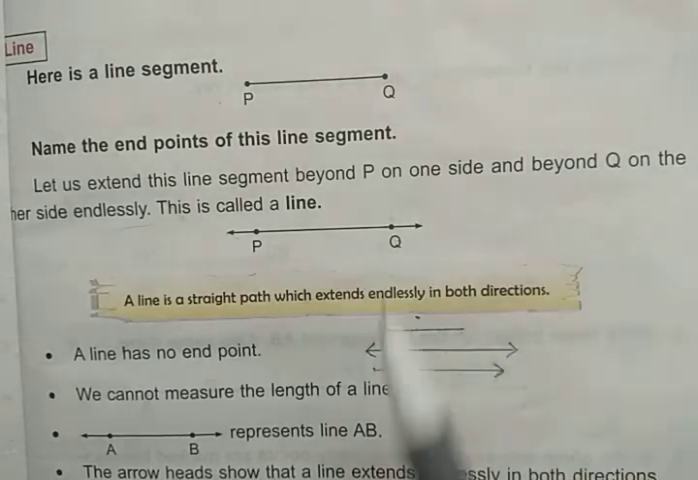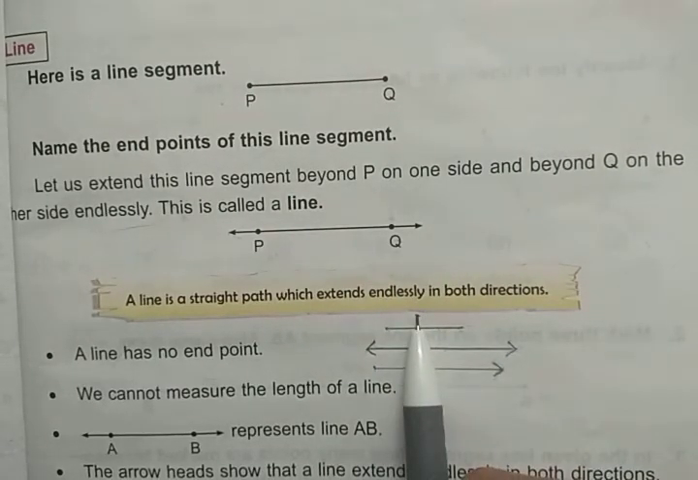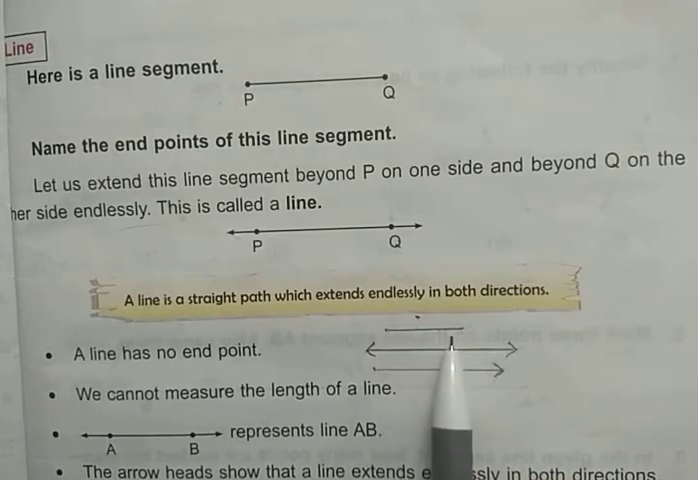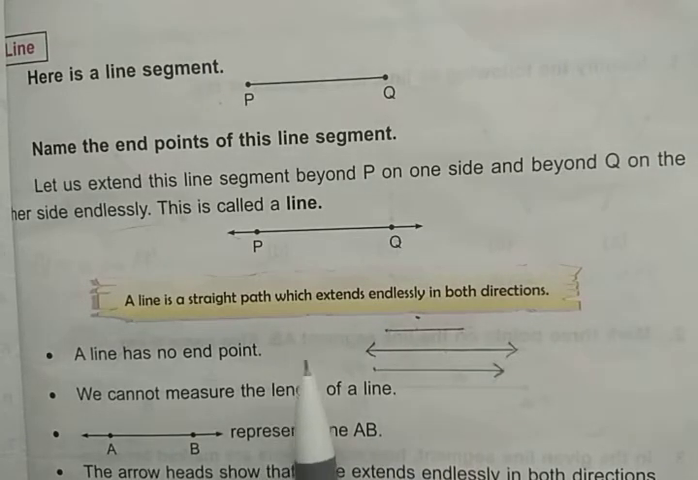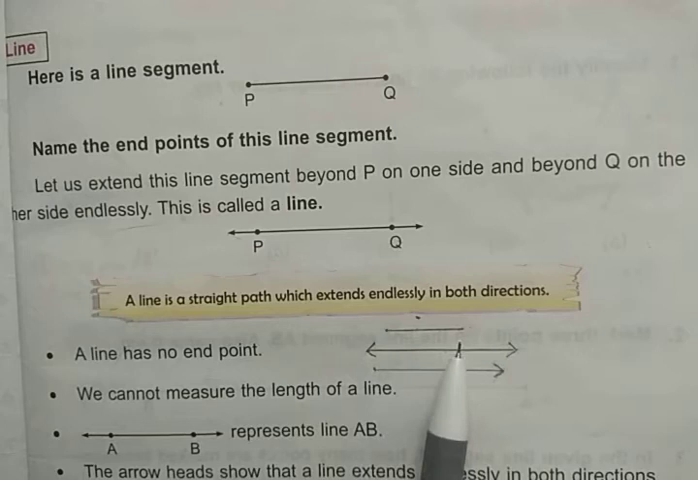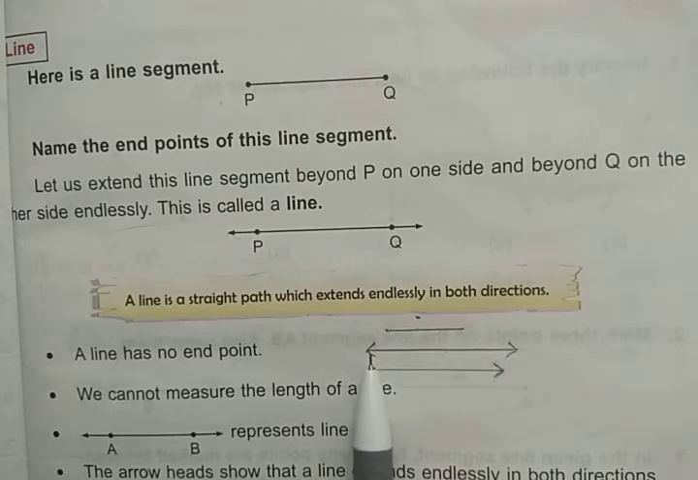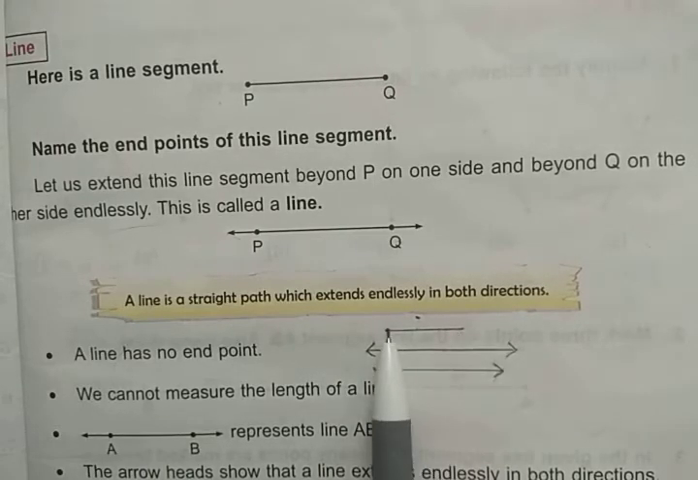So we revised that this dot represents a point, and a straight path which has two endpoints is called a line segment, and we can measure the length of the line segment. And a line is a straight path which extends endlessly in both directions. That means it has arrows on both sides, but in the case of a line segment there is no arrow on any end, and we can't measure the length of the line.